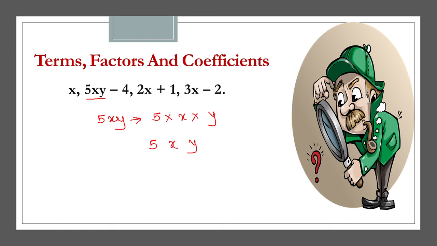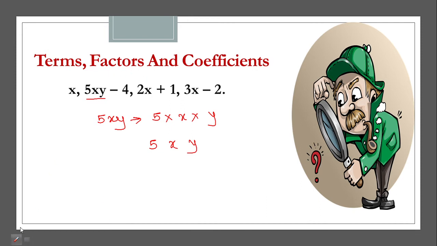So you just have to separate the term whichever you are having. If it is carrying one or more variables, you have to just separate it. 5 will be one factor, x will be one factor, and y will be another factor. So this is nothing but the factors.